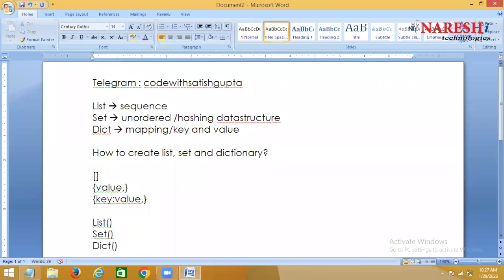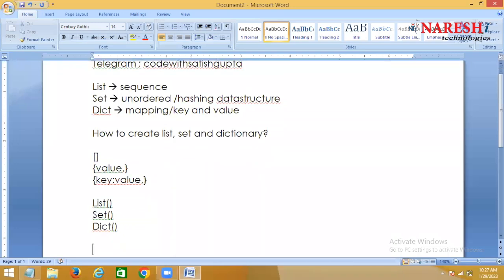Dictionary type. Yes or no? Okay, you can create it by using some special syntax or special symbols. That is square brackets, which represent list, curly braces, which represent set, and within curly braces, if you are writing a key and value, which represent what? Dictionary. Or you can also create it by using a special type.